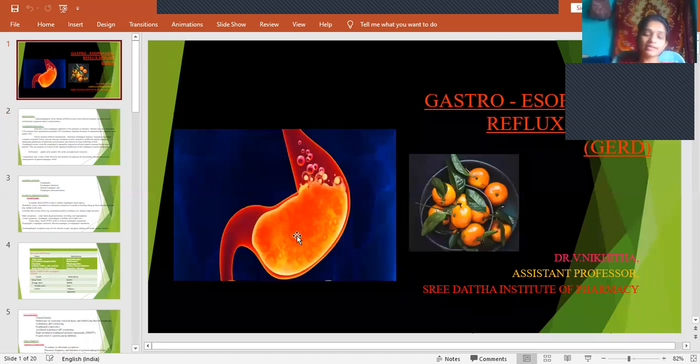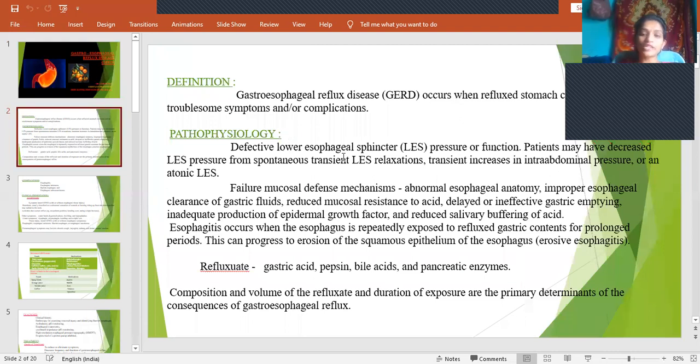In pathophysiology, if you consider this diagram, there is a sphincter between the esophagus and the stomach. So what does it do? As a general principle, things travel from high pressure to low pressure. So when the pressure is more here and less there, this sphincter opens and the contents from the esophagus enter the stomach. But this is reversed in GERD. That means there is defective lower esophageal sphincter pressure or function, so that function is not taking place properly. Then the contents will not pass from the esophagus into the stomach. Instead, they get refluxed from the stomach into the esophagus.